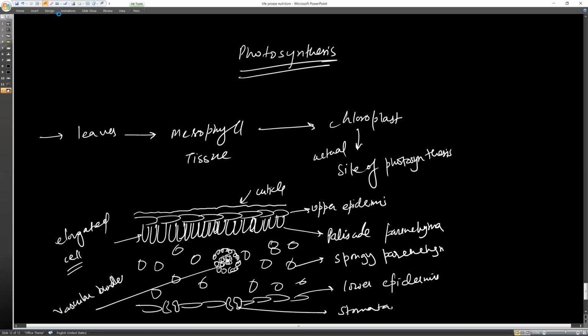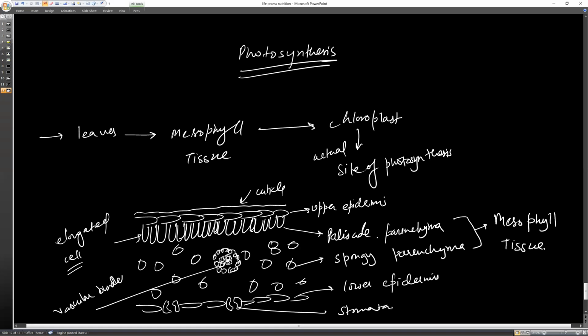Write it properly: spongy parenchyma, because it is going to have spaces here. Together, spongy parenchyma and palisade parenchyma are called mesophyll tissue.